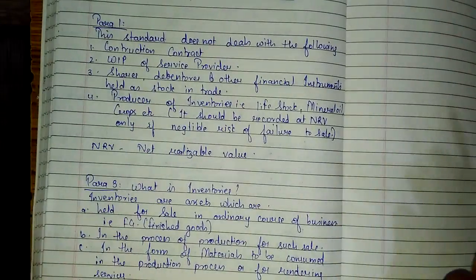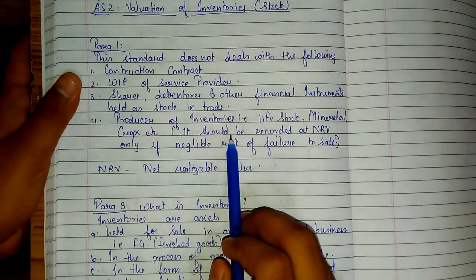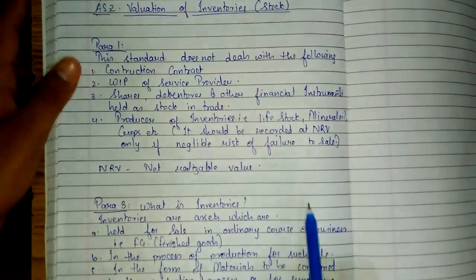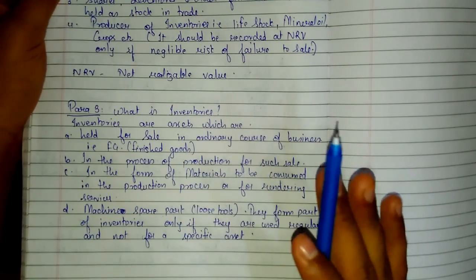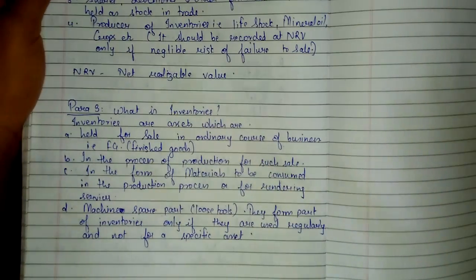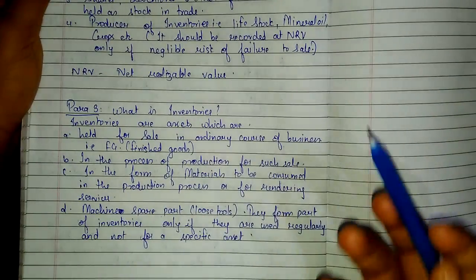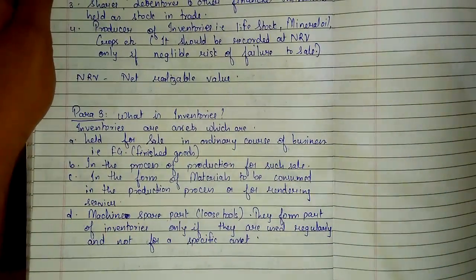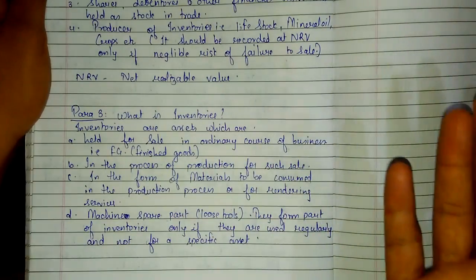Just where it is told in AS-2 that this is not covered under AS-2 valuation of inventories, and what are inventories, it is told in AS-2 over here. Generally we used to ask our teachers where it is told why only machine spare parts and loose tools are to be taken in inventories, that is stock. So it is given in AS-2.